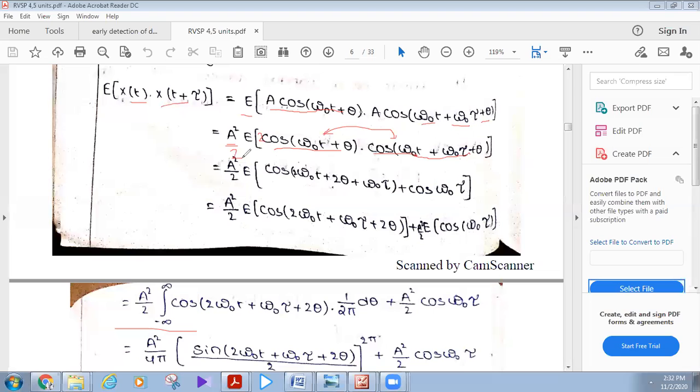Multiply by 2 and divide by 2. 2 cos A cos B is nothing but cos A plus B plus cos A minus B. We solve this.